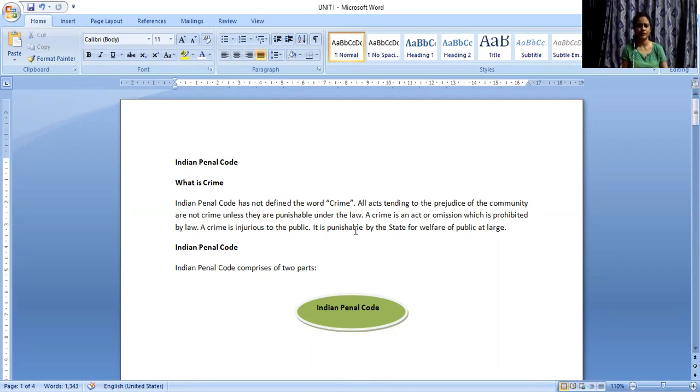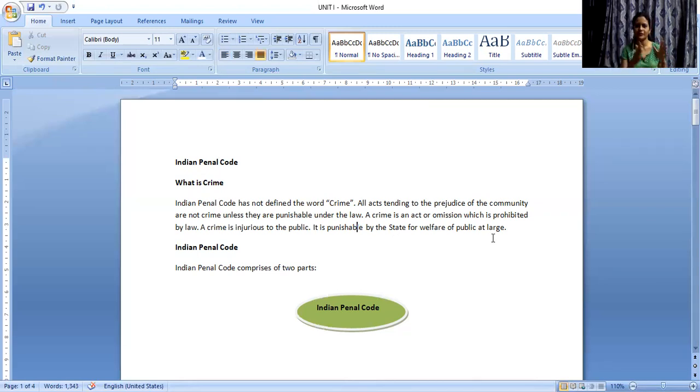A crime is an act or omission which is prohibited by the law, right? If it is prohibited under IPC, it will be a crime under IPC. If it is prohibited under some other legislation, it will be a crime under that specific legislation. So a crime is injurious to the public. It is punishable by the state for the welfare of the public at large.